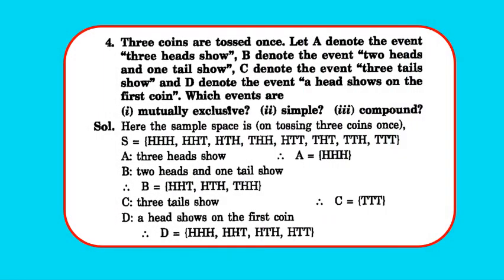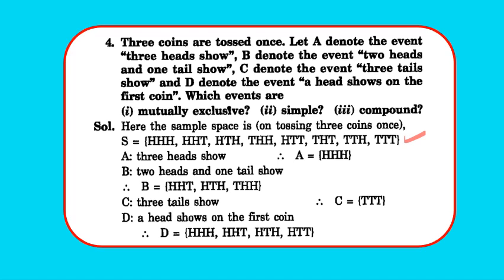Now moving to question 4. 3 coins are tossed. Let A denote the event 3 heads shows, B denote the event 2 heads and 1 tail, C denote the event 3 tails, and D denote the event a head shows on the first coin. So which events are mutually exclusive, simple and compound? Okay. So here we have the sample space when 3 coins are tossed, as S equals to HHH, HHT, HTH, THH, HTT, THT, TTH and TTT.